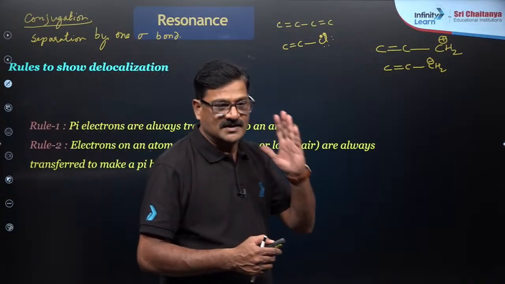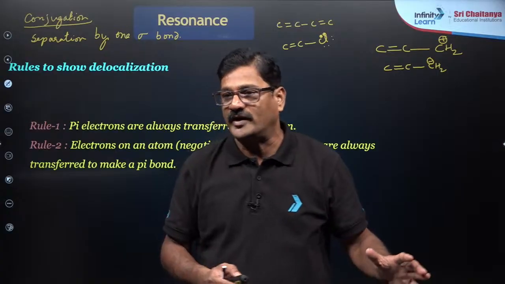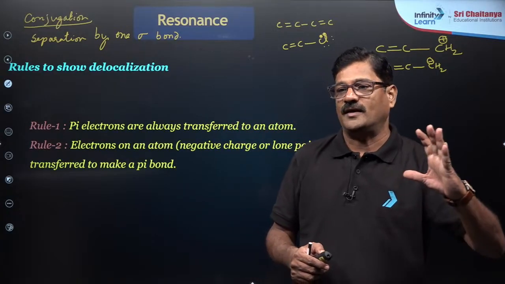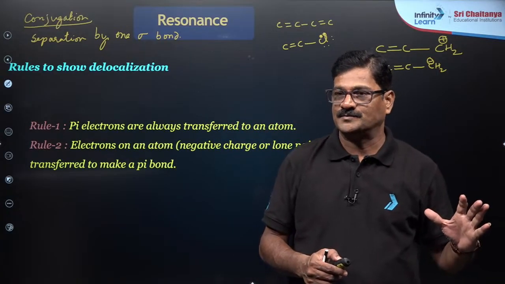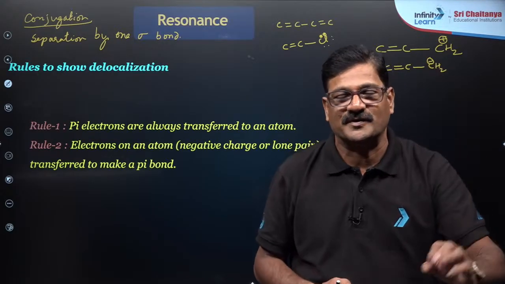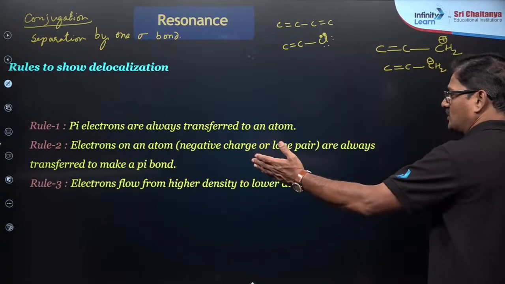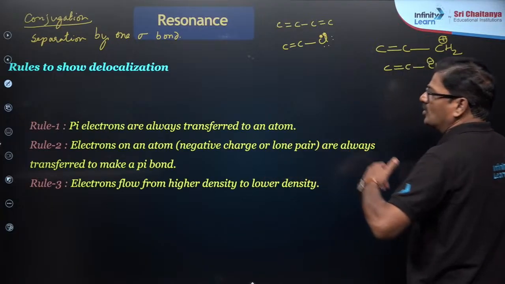So during a resonance, electrons always move from high electron density to low electron density across the conjugation. That is the fundamental aspect you need to know about this resonance. And also electrons flow from the high density to low density.